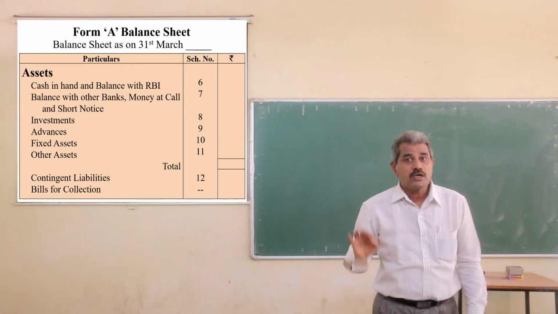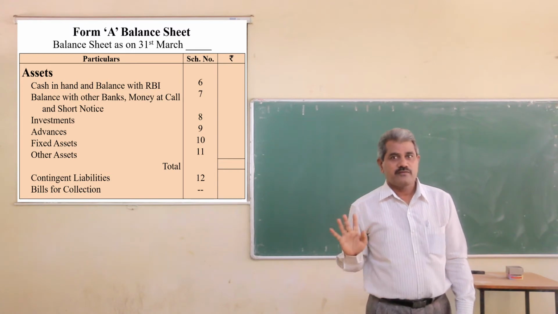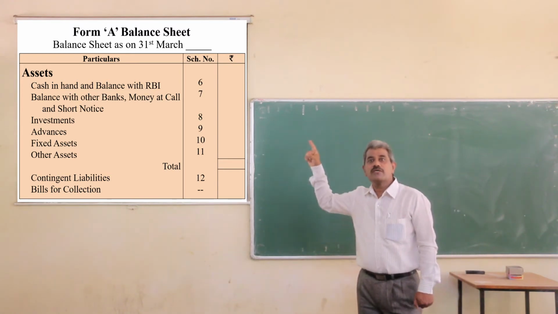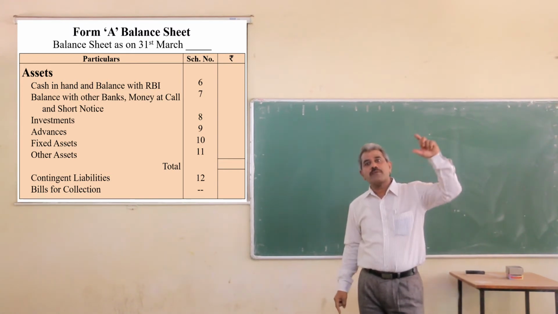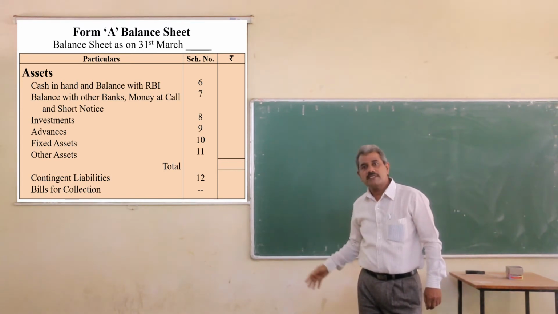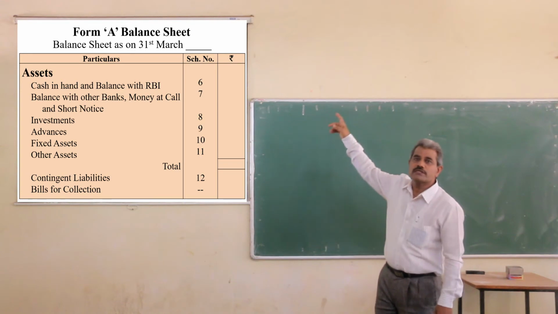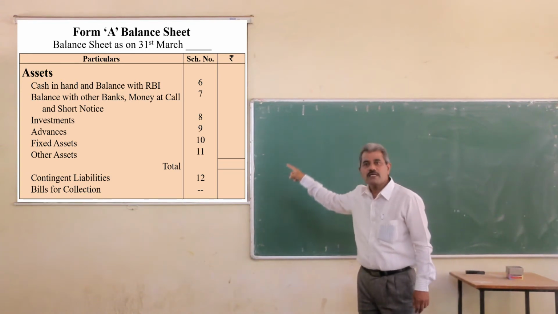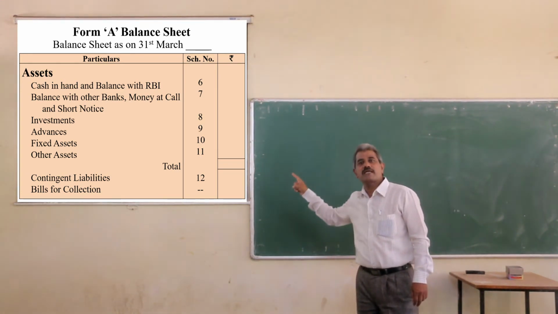We have no authority to change the number of schedule. We have to take all the items of capital, liabilities and assets in this sequence and give schedule numbers from 1 to 12 in this manner only.